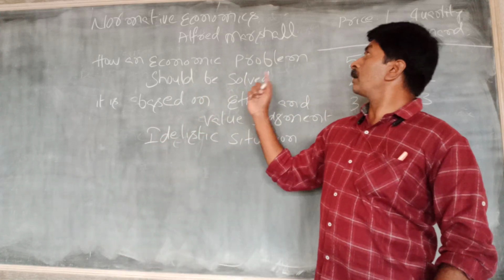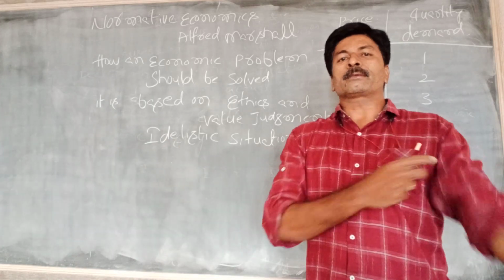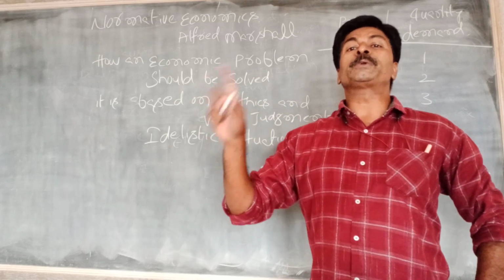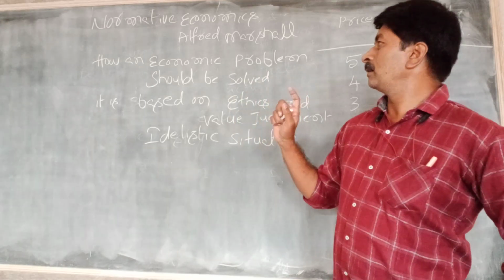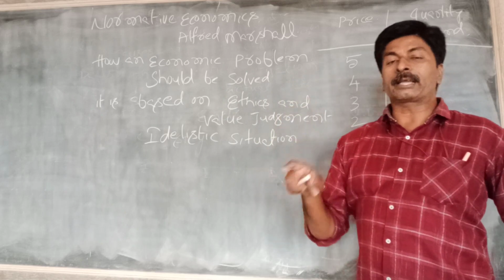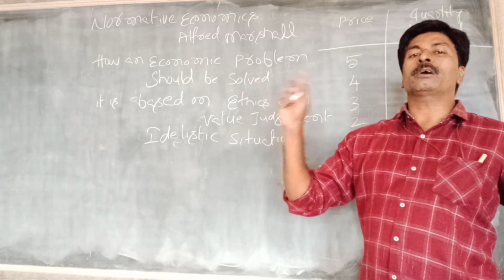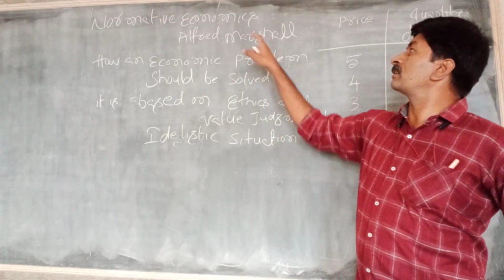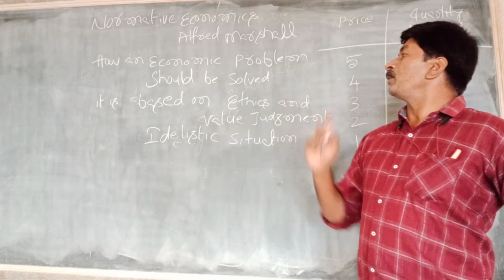Okay. Now, normative economics. Previously we discussed positive economics. Alfred Marshall explained economics as a normative economics. In his opinion, economics is about how an economic problem should be solved. That means economics explains the causes and can also provide solutions. How an economic problem should be solved can be explained with the help of normative economics.